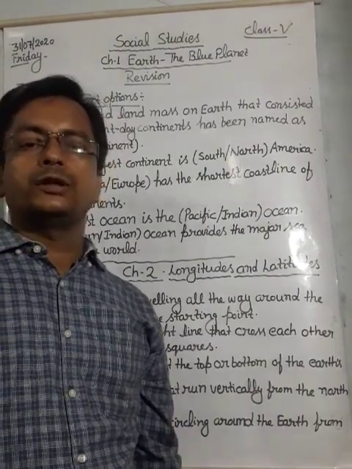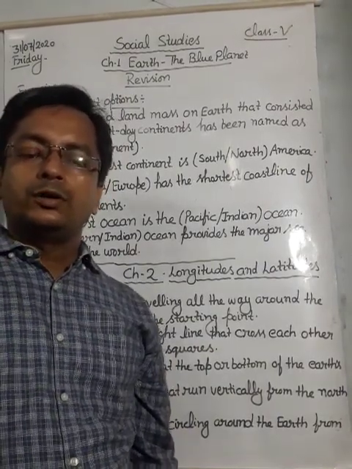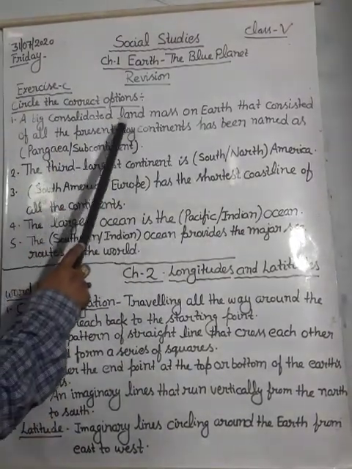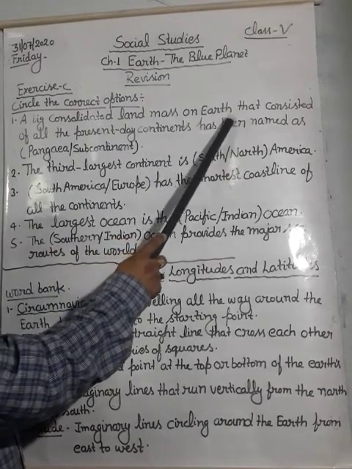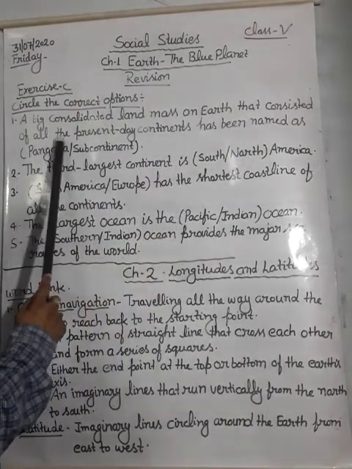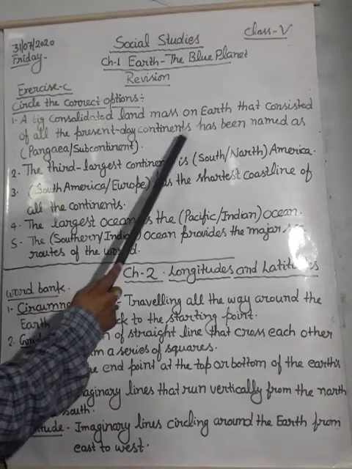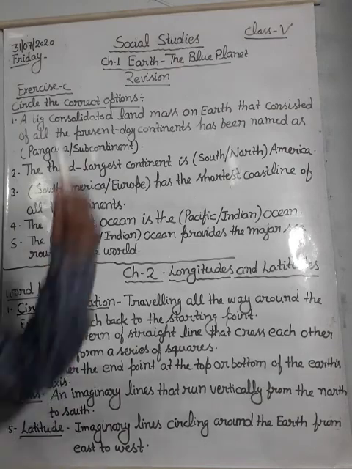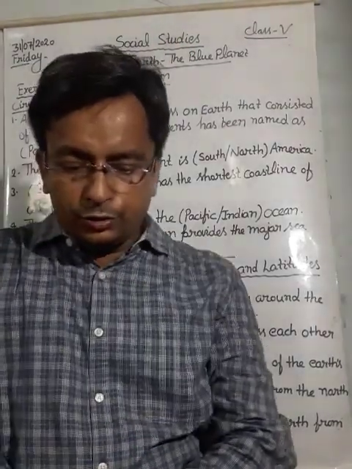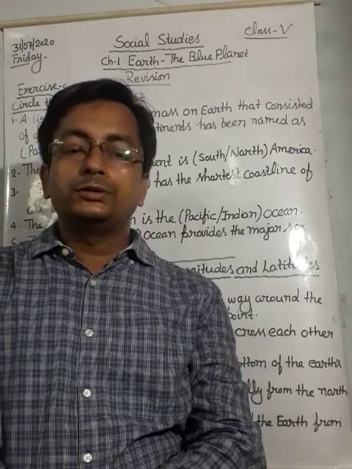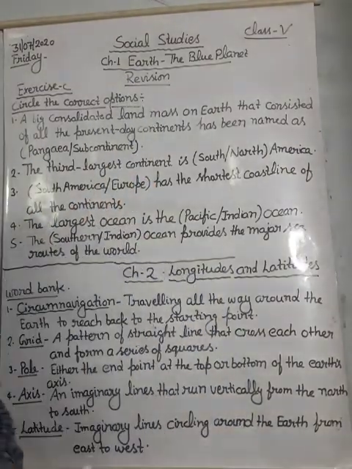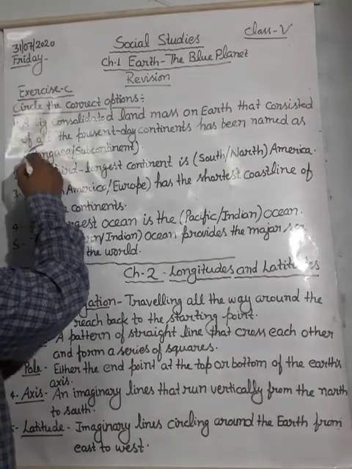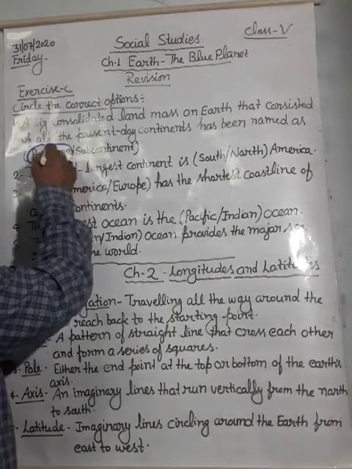Check yourself whether you know or not. So, what will be the answer? Guess. Answer will be Pangaea. So, you will circle Pangaea.